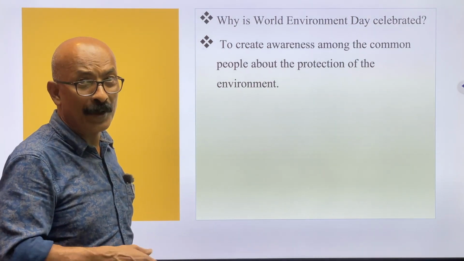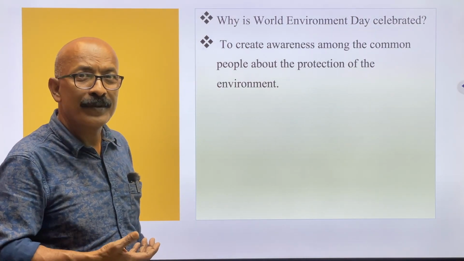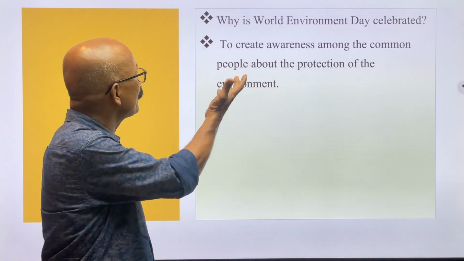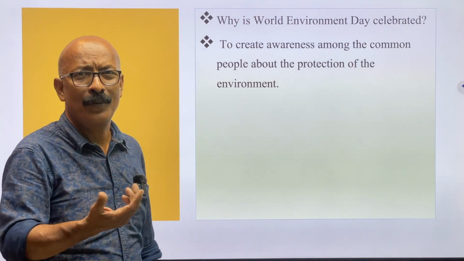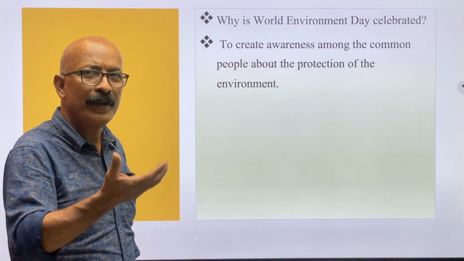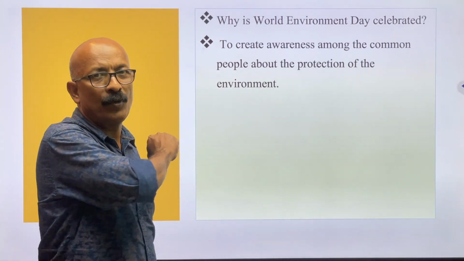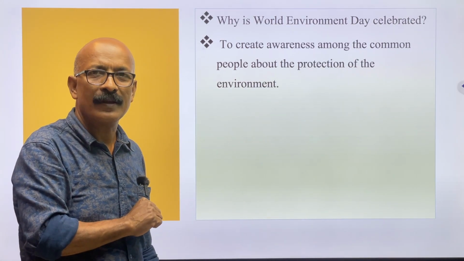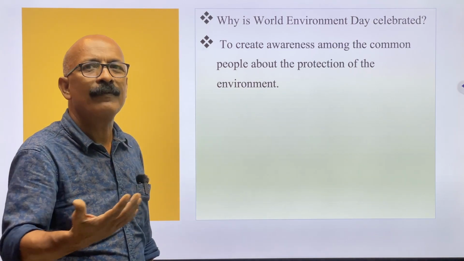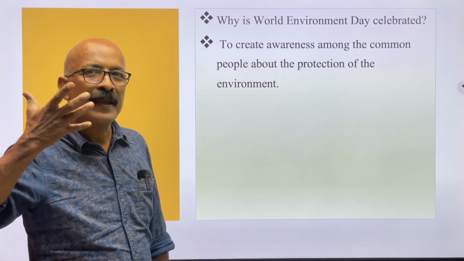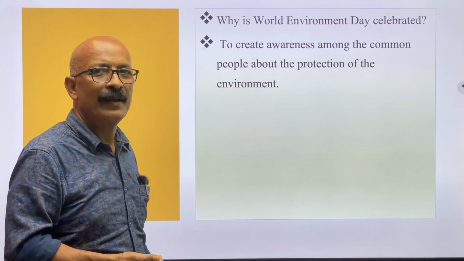Because ordinary people are always busy with their bread and butter. They cannot think about what Environment Day or celebration is. So if we organize such programs in the society, that will help to give awareness among the general public.